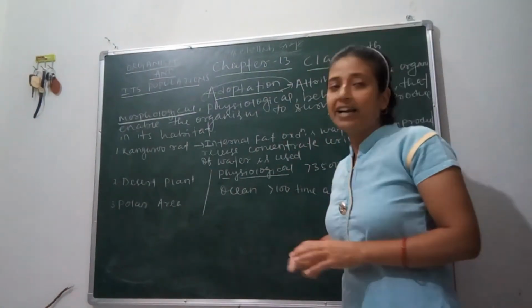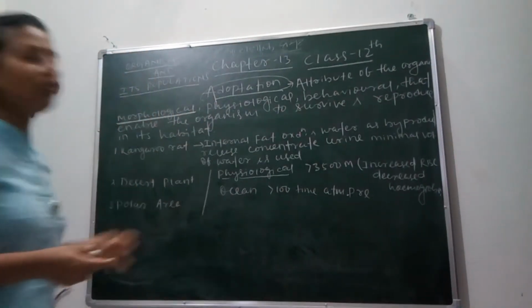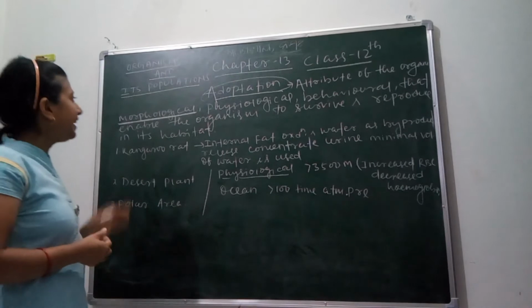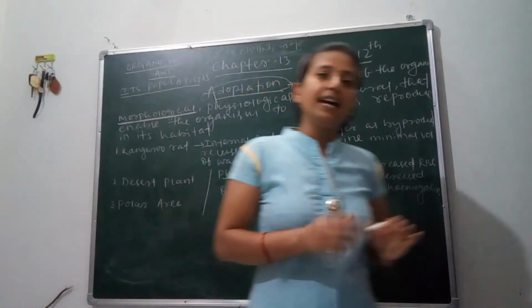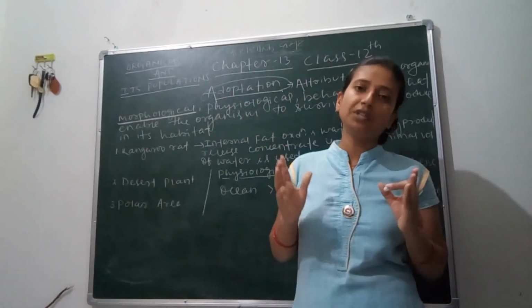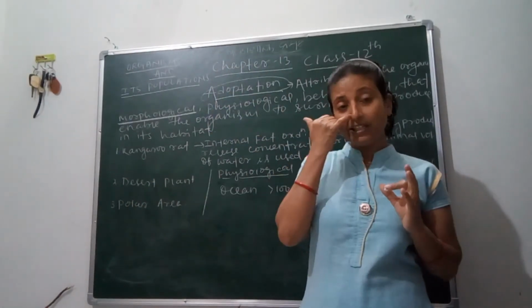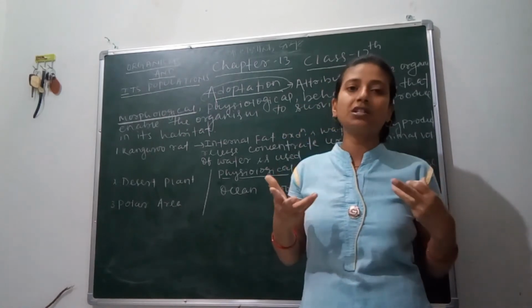Attribute of the organism, morphological, physiological, behavioral, that enable the organism to survive and reproduce in its habitat. It means this is the attribute of the organism in which it may change its morphological characters, meaning outer structure.